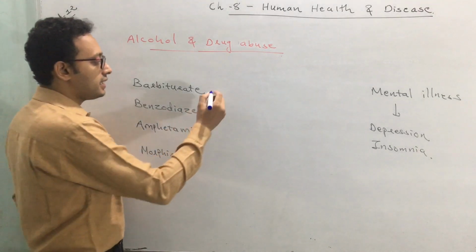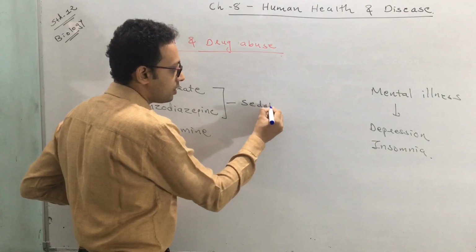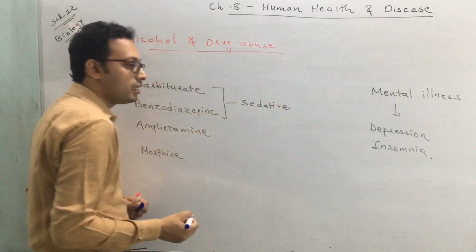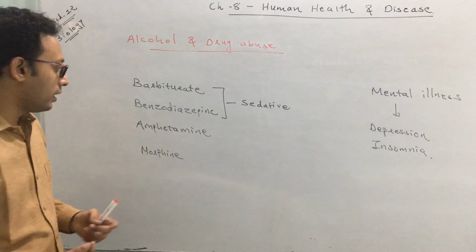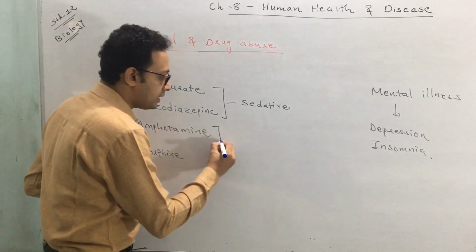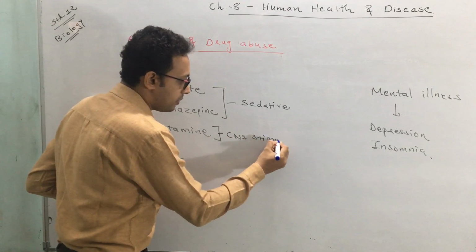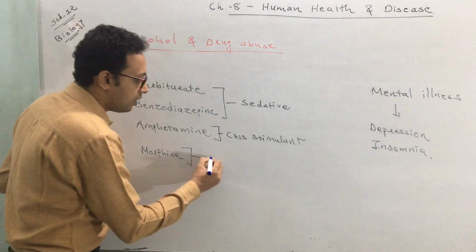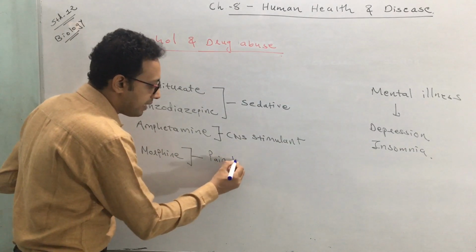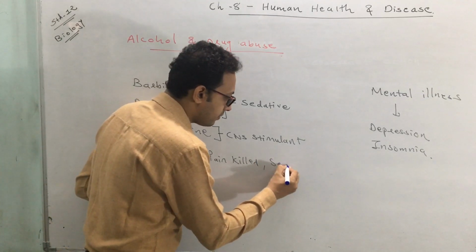More specifically, barbiturates and benzodiazepines are sedatives and hypnotics. That means they promote sleep. They increase the sleep. Amphetamine is a CNS stimulant. And morphine is a painkiller, a very good painkiller, and it can also be used as a sedative.